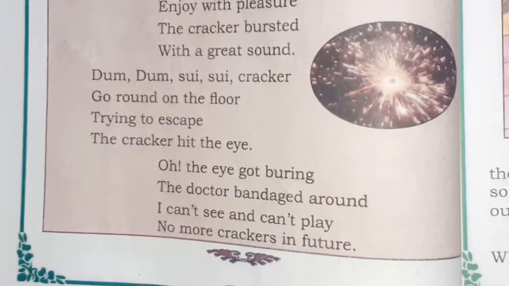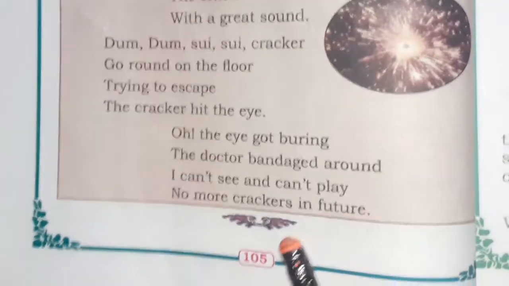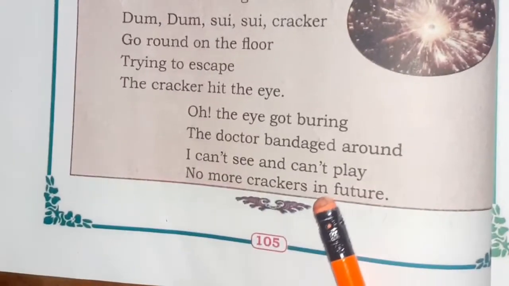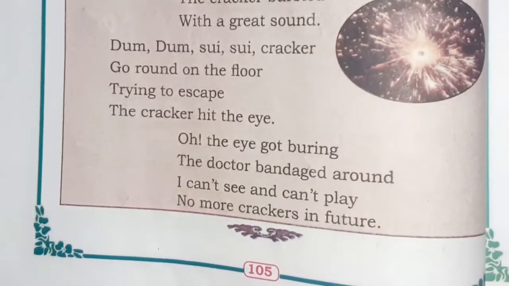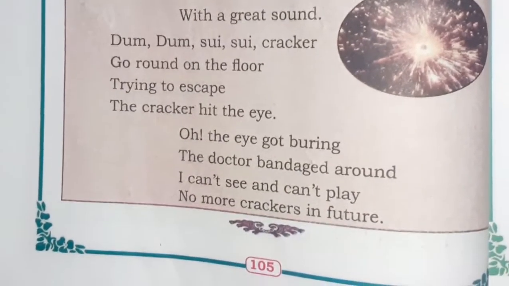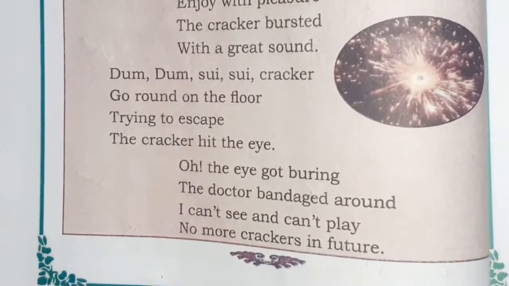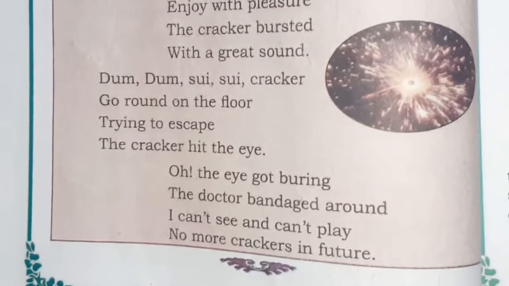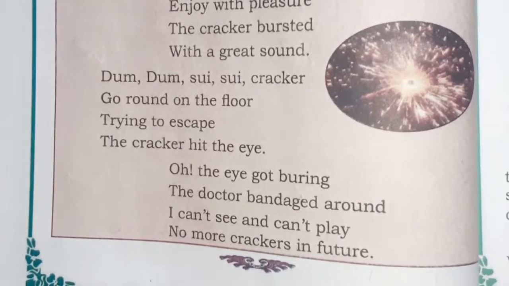So children, here, when you get hurt, you can't even play and you can't even see. And you can't even burst crackers. So you should be very careful while playing with crackers.